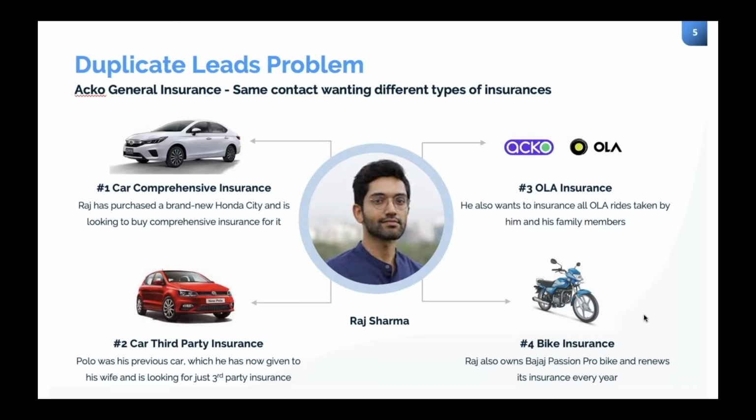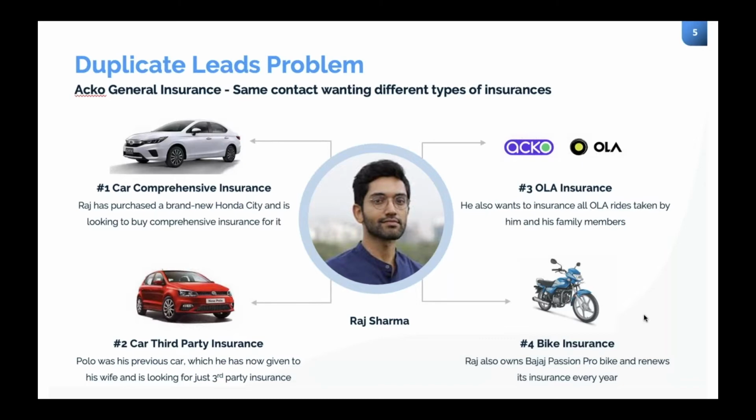Now if you see over here, the use case that I have taken is very simple, wherein Echo General Insurance offers different types of insurance. There's car comprehensive insurance, car third party insurance, then there's Ola insurance, followed by bike insurance. Now this guy Raj Sharma might be interested in a comprehensive car insurance for his brand new Honda City, followed by, let's say, a third party insurance for his old car, and also he would like to have an Ola insurance for his family members and himself, and even a bike insurance.